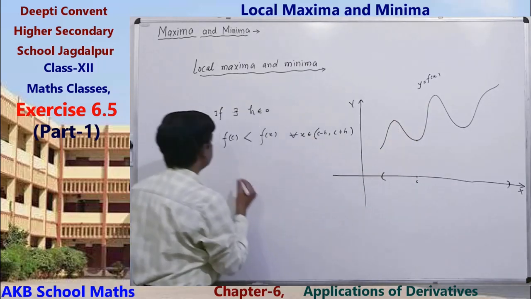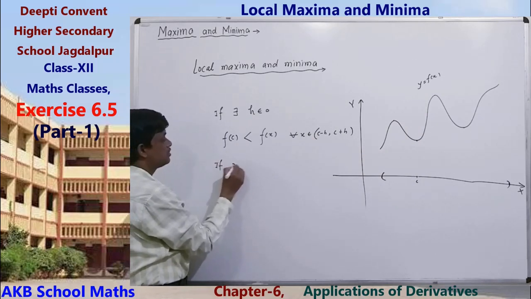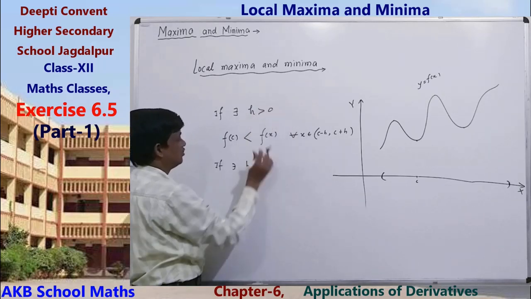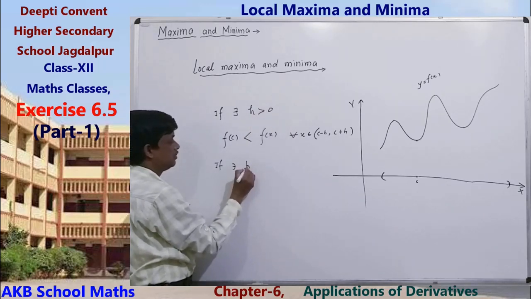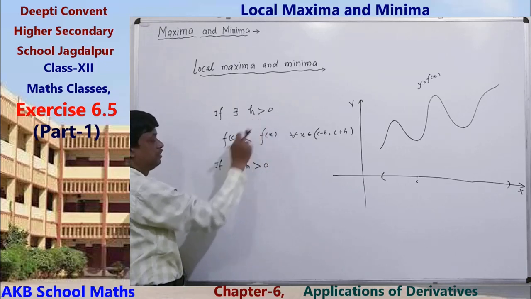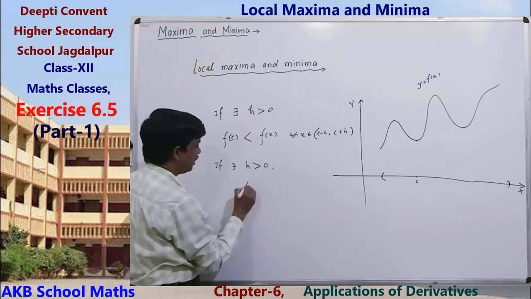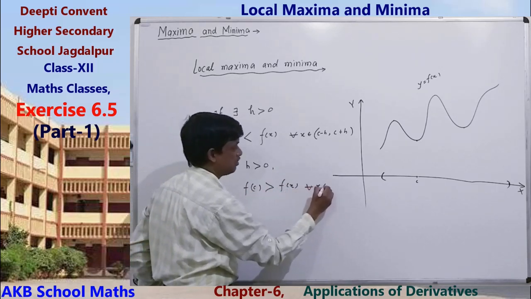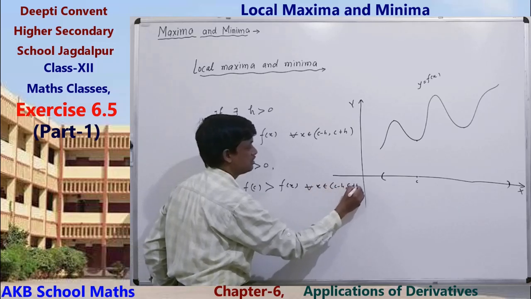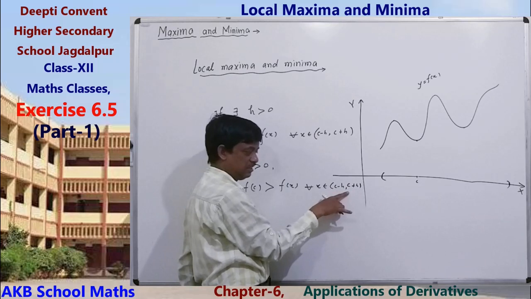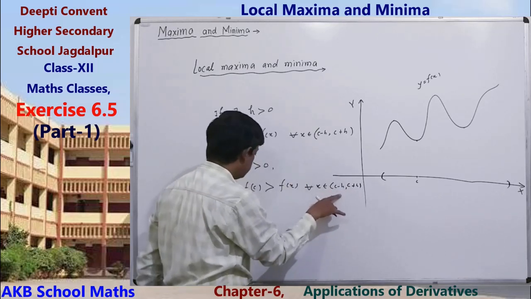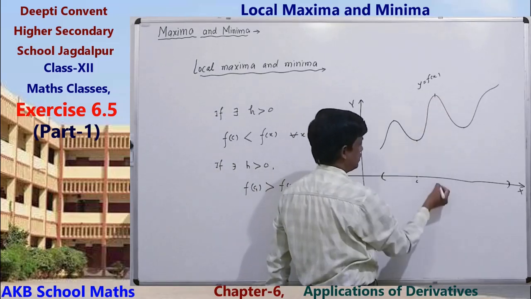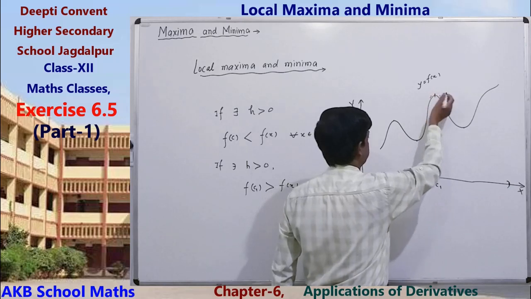Similarly, for greater than, if there exists h greater than 0, a positive value, such that f(C) is greater than f(x) for all x belonging to (C minus h, C plus h), a short interval containing C. Suppose this is C1, in this interval.